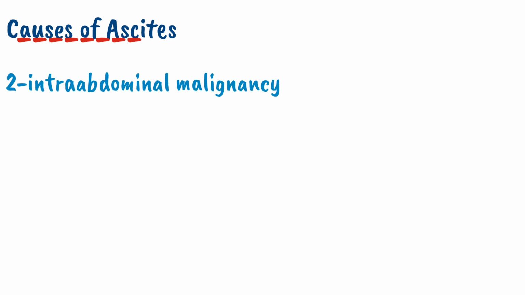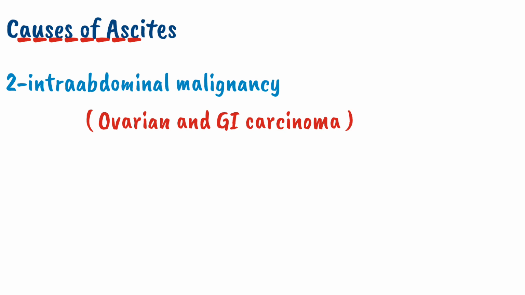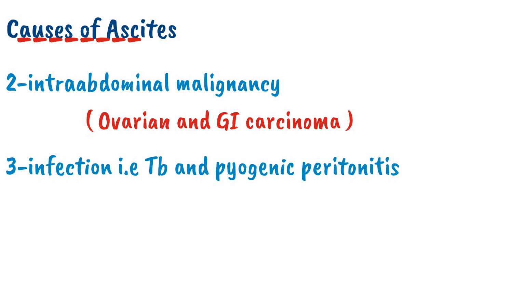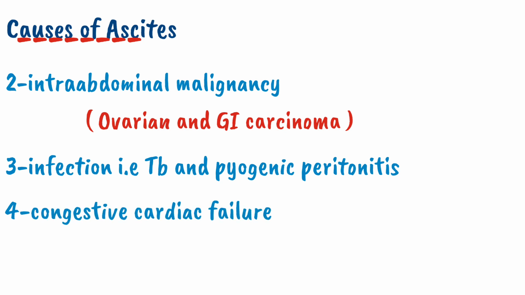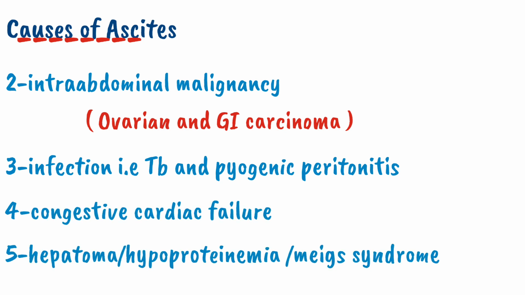Apart from cirrhosis of liver with portal hypertension, other diseases such as intra-abdominal malignancy, predominantly ovarian or GI carcinoma, infections such as TB and pyogenic peritonitis, congestive cardiac failure, and other diseases such as hepatoma, and hypoproteinemia due to any cause can cause ascites. It was all about the causes of ascites.